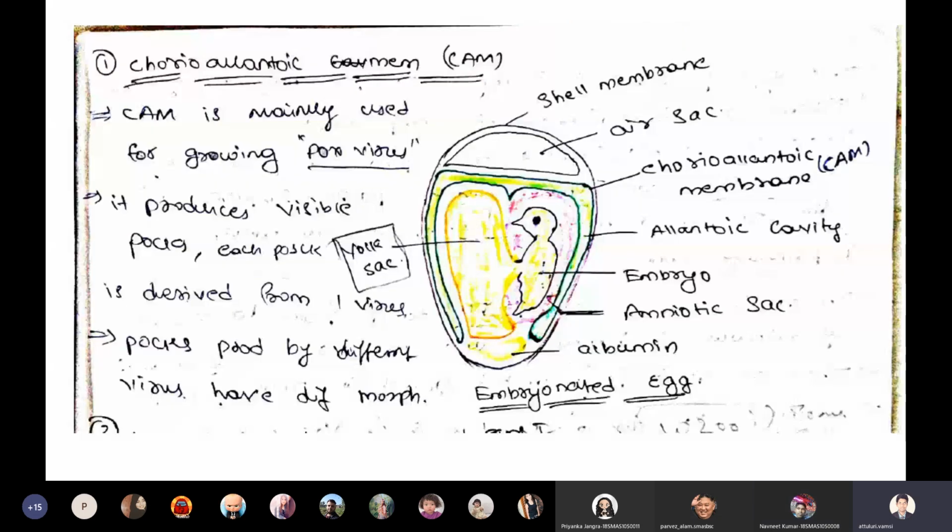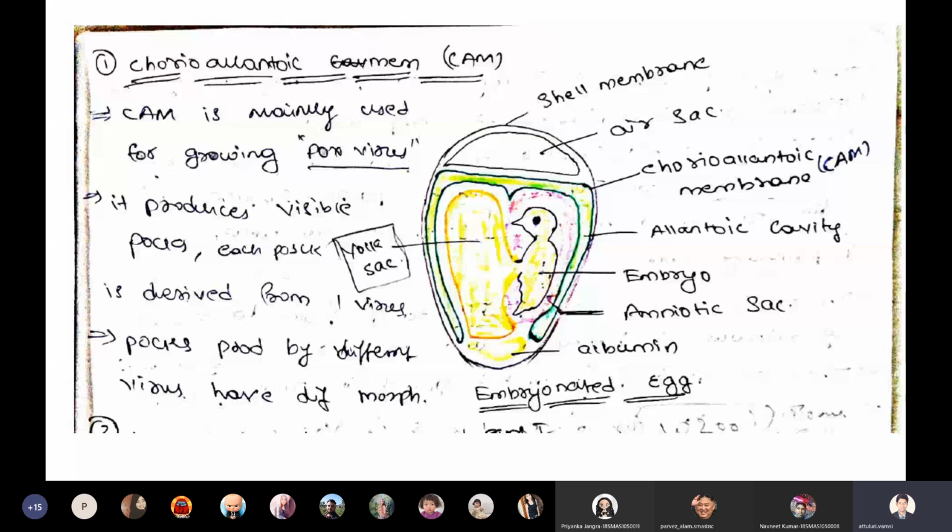Yes. The full form of CAM is chorioallantoic membrane. So we can inoculate the virus in the chorioallantoic membrane of the embryonated egg. In this embryonated egg, we can cultivate the smallpox virus. Especially, we need to inoculate this virus in the chorioallantoic membrane of the embryonated egg.